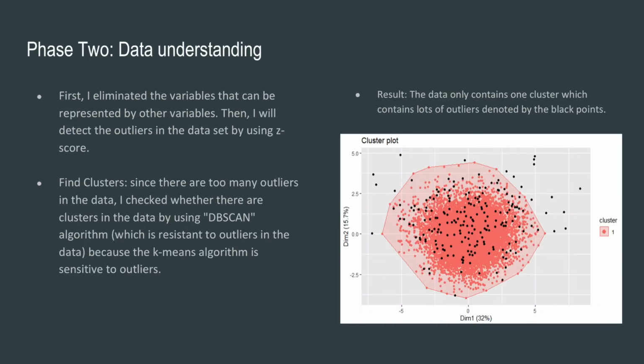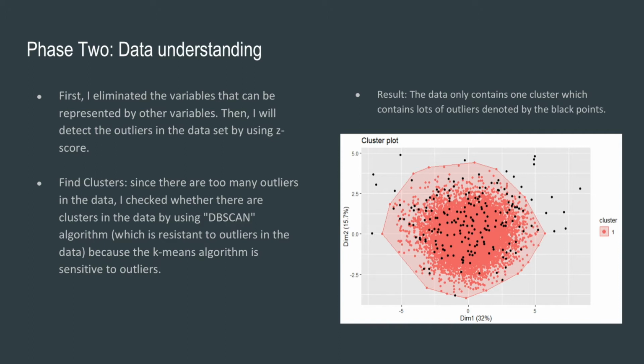And phase 2 is data understanding. First, I eliminated the variables that can be represented by other variables. Then I will detect the outliers in the dataset by using z-score. And then I find clusters.